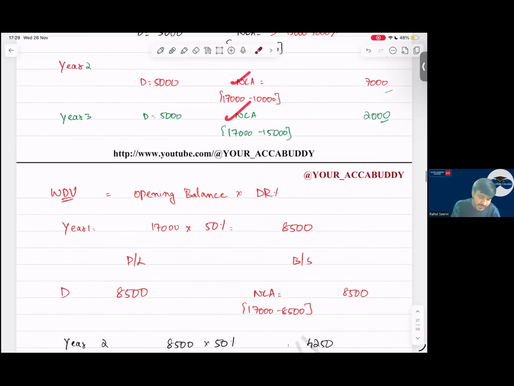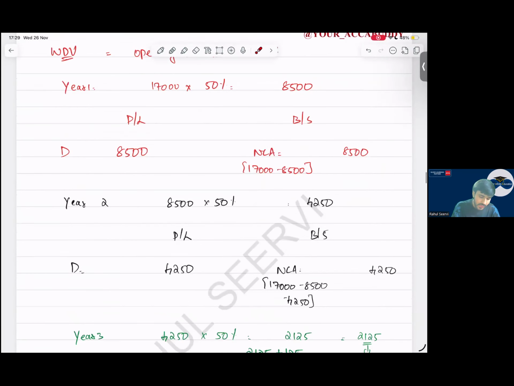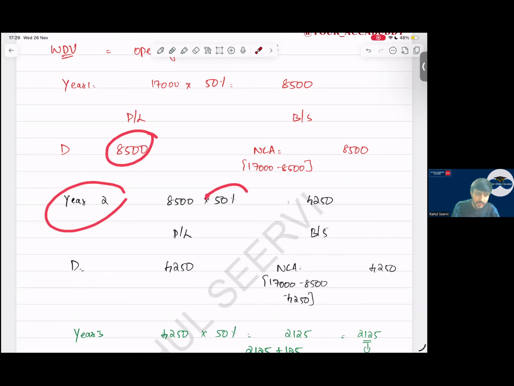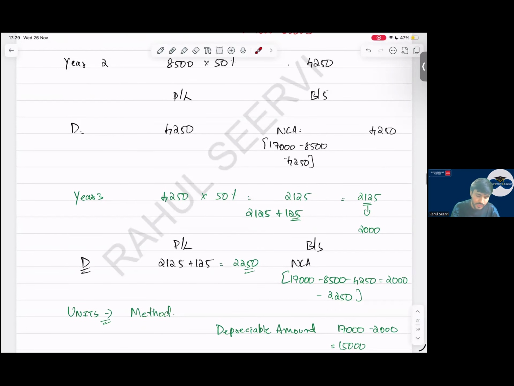WDV method. So 17,000 is the value, into 50%. 8,500 is the balance in the balance sheet for year 1. Year 2, sir. Year 2 we consider 8,500 into 50%, 4,250. So what will be the value again? 4,250 in the books. Third year, what will we do, sir? 4,250 into 50%.